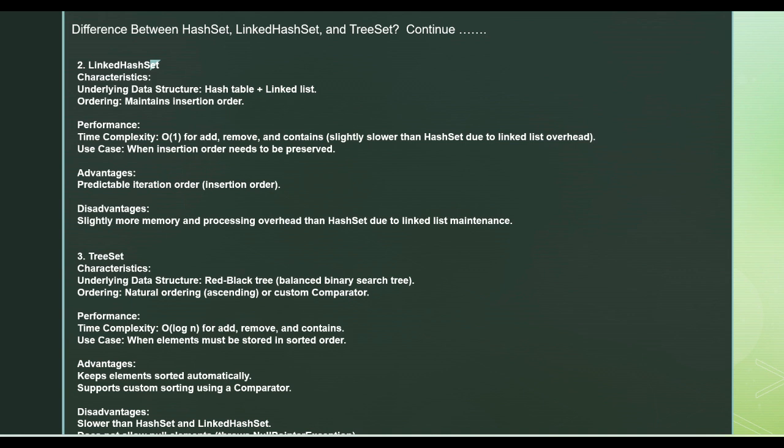It might also make use of a custom comparator, where you can make use of the compare method and then store the elements. Time complexity is O(log n) when you perform add, remove or contains. So elements which need to be stored in a sorted order, we make use of TreeSet. If you want to maintain the insertion order, you make use of LinkedHashSet. But if you want to store in a natural sorting order, you use TreeSet.